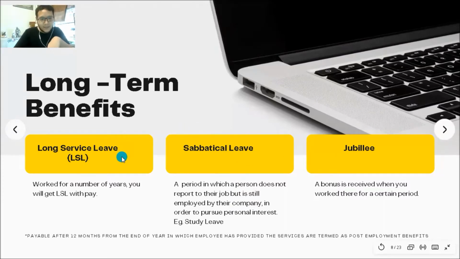Long service leave, also known as LSL, is when you work for a number of years and you will get LSL with pay, cuti bergaji. Let's say you've earned it, like you work there for 5 years, and then they finally give you LSL. You can take a break for like 2 months, and you will still get paid your salary for those 2 months of break.